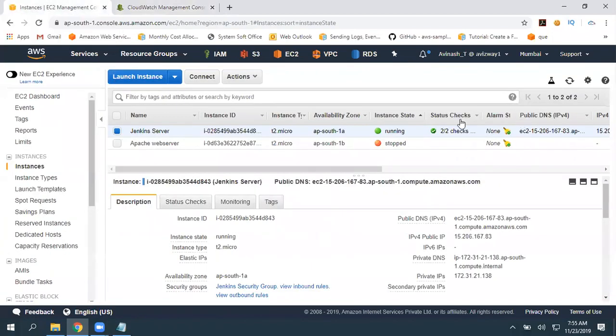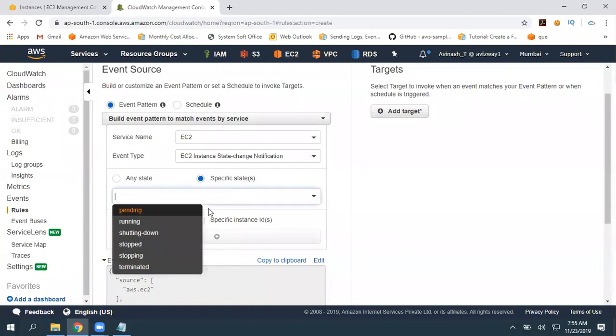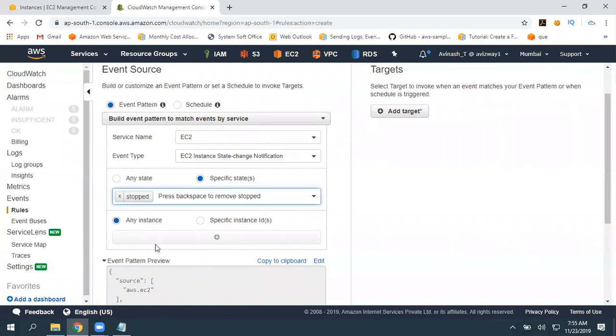This is what the state: running, stopped, shutting down, terminated. These are the state. So again, do you want to get notification for any state or specific state? So I'm going to take specific state. When my instance changed status to stopped state, I want to get notification.